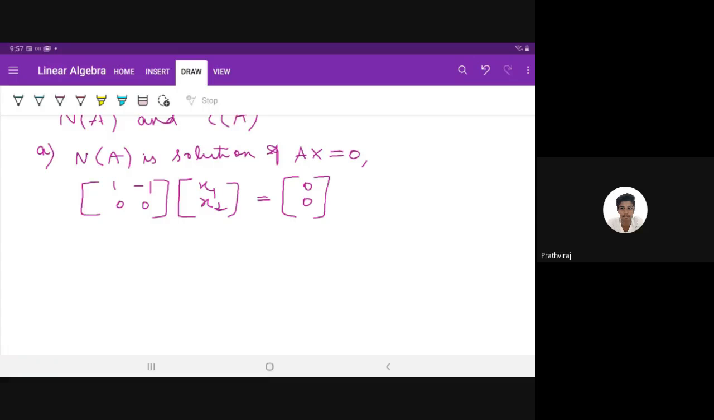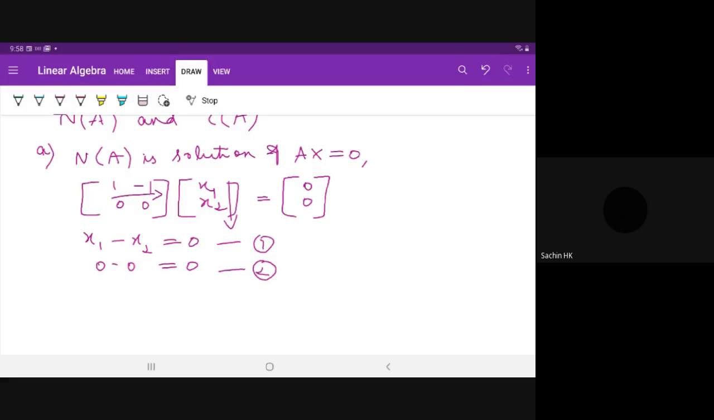First multiply A with x, that is matrix A with the vector x. What do we get? What is the first equation? Sachin, what is the first equation? x1 minus x2 is equal to 0, ma'am. Yeah, then the second equation is 0 minus 0, ma'am. 0 minus 0 is equal to 0. This is the second equation.